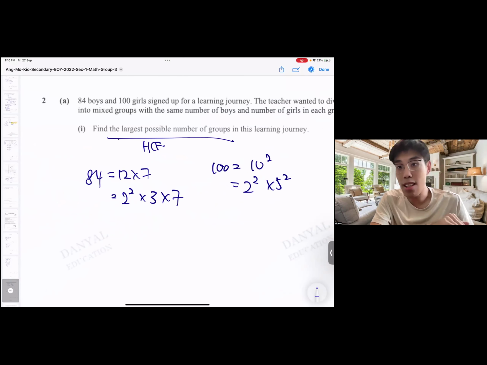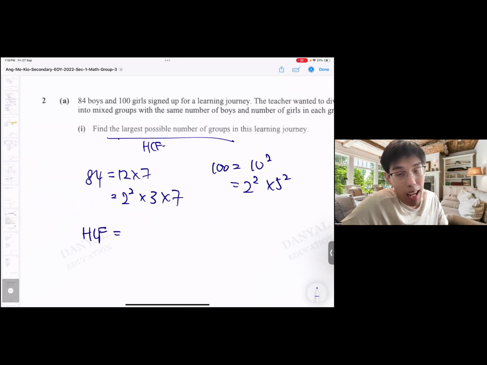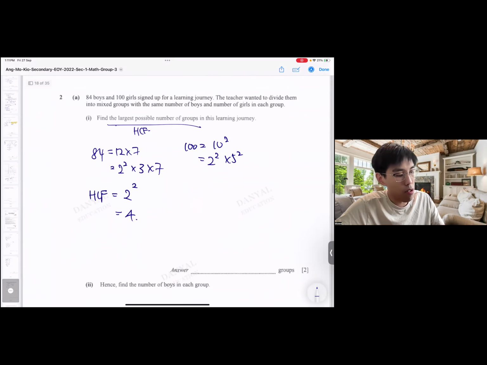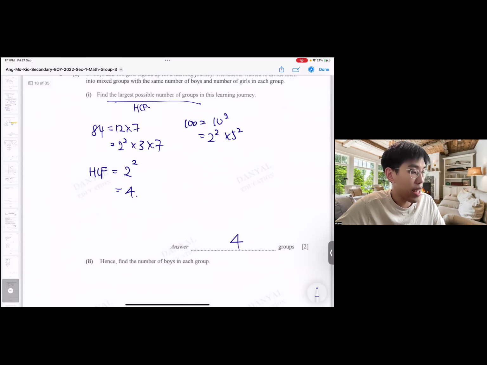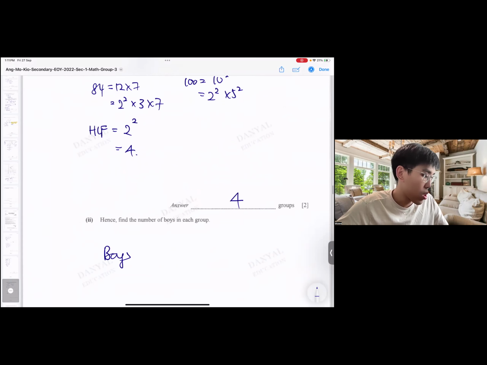So we put it into index notation. Find the highest common factor. Same thing, I want my common bases. Common base is only 2, no more. I want the lower power. Both are 2 squared. So 2 squared, answer 4. Find the largest possible number of groups: 4 groups. So find the number of boys in each group, because there are 84 boys. So boys will be 84 divided by 4, which is 21.